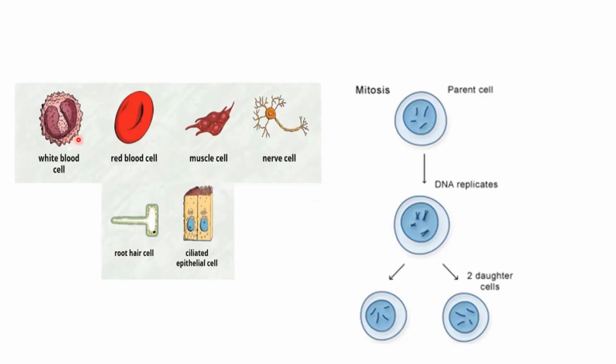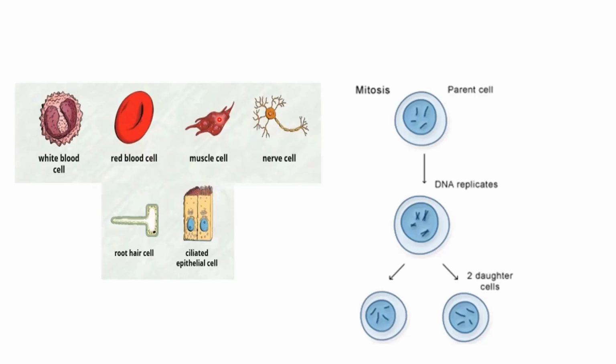For example, humans have 23 pairs of chromosomes, which means 46 chromosomes in total, which is the genetic material. So in every cell, there are 46 chromosomes in the nucleus.